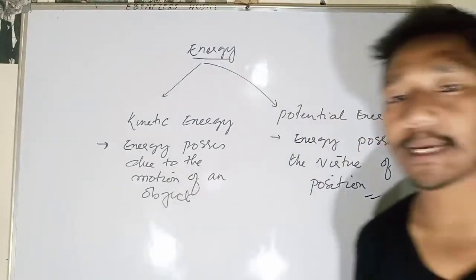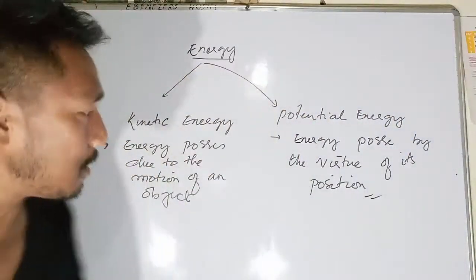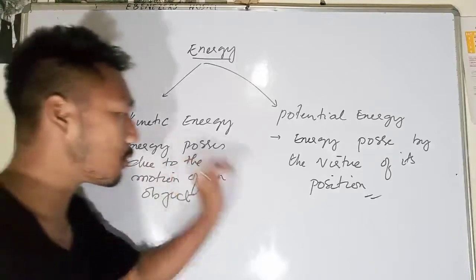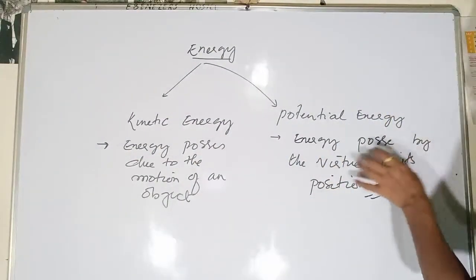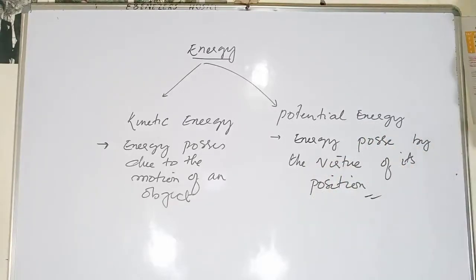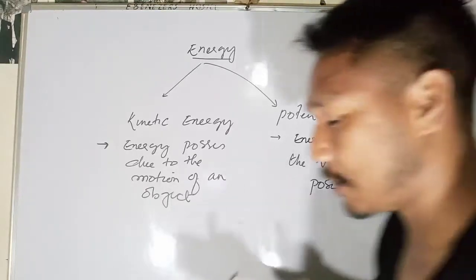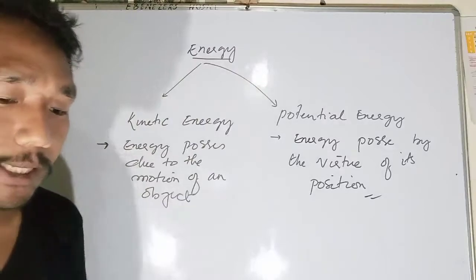So what is kinetic energy? Kinetic energy is the energy possessed due to the motion of an object, whereas potential energy is the energy possessed by virtue of its position. The energy present in the object by virtue of its position is what we call potential energy.